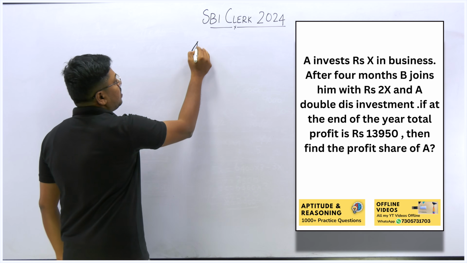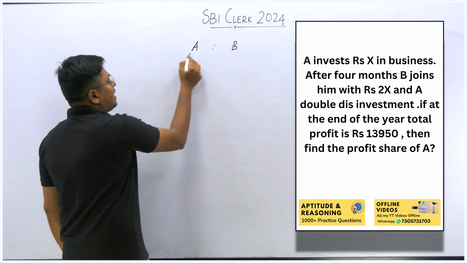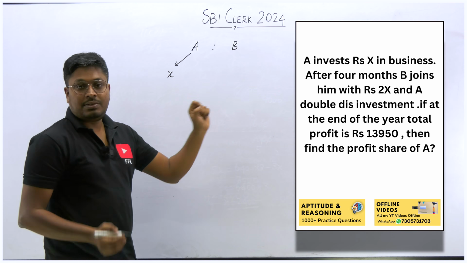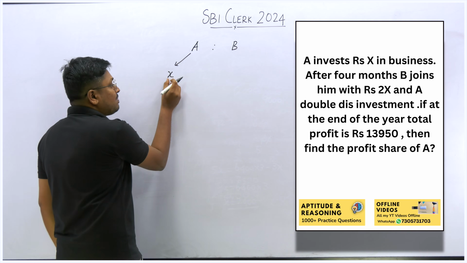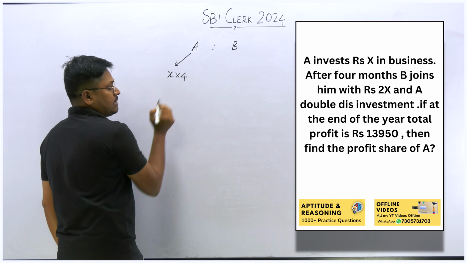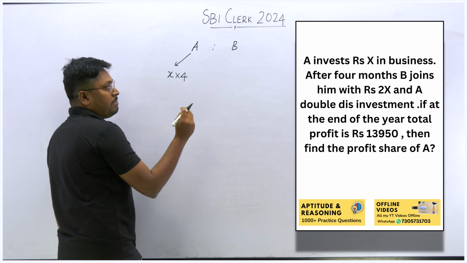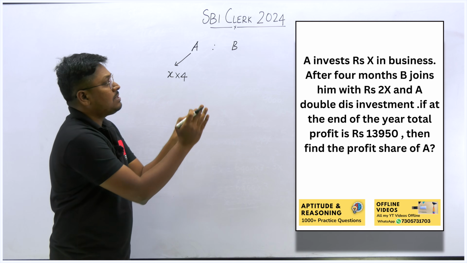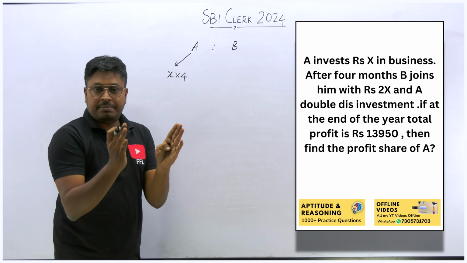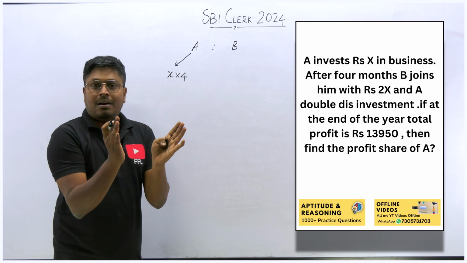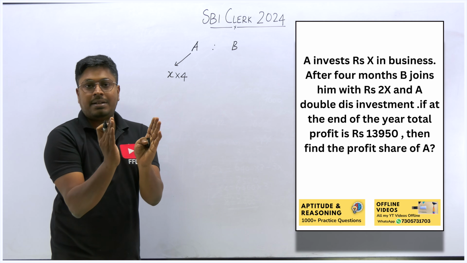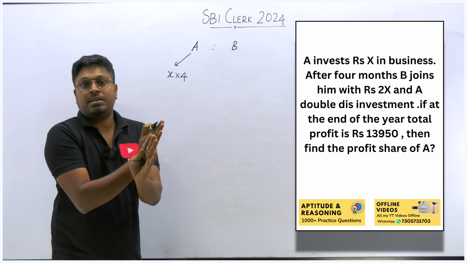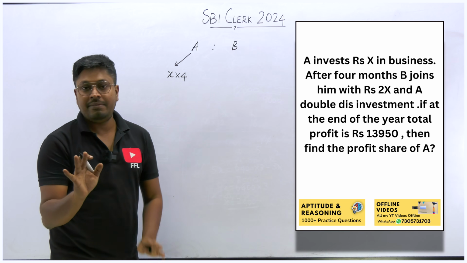So there are two persons. First let me talk about A. A's investment is X, for how many months, right? After 4 months. So A's investment X is only for 4 months. After 4 months, the person B joined with the investment of 2X. So the complete business runs for a year, that is 12 months. Out of that 12 months, the person B joined only after 4 months. So 12 minus 4, remaining 8 months, the person B will be in the business, right?